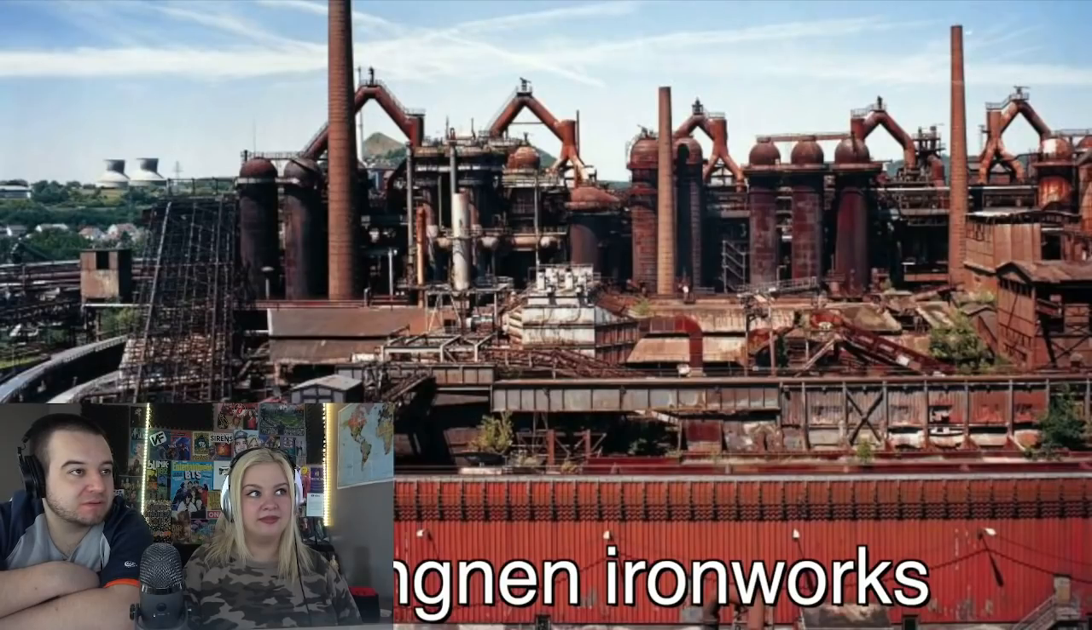It's a massive rusting steel plant that is now a UNESCO heritage site. Today, it holds a museum, science center, and an auditorium for concerts. I wouldn't be surprised if heavy metal concerts were a big thing here. I'm just saying.